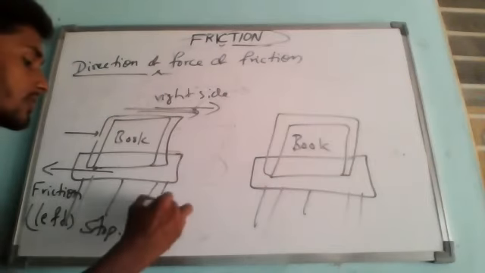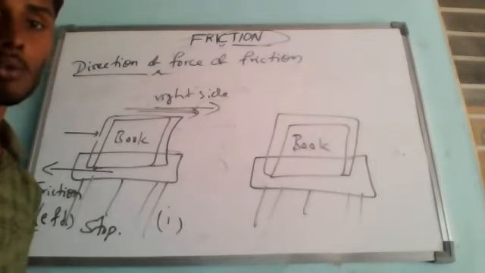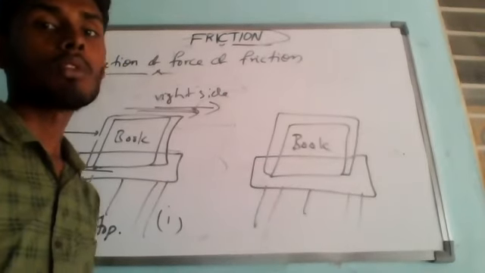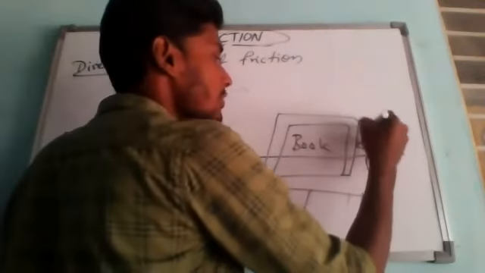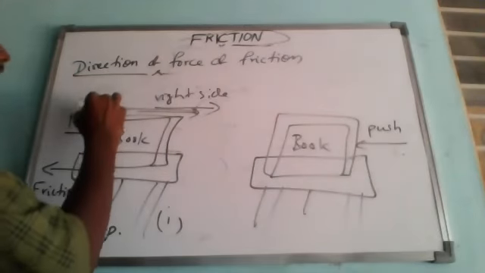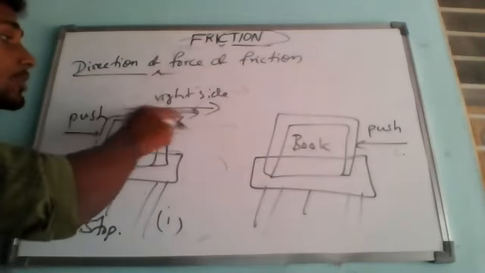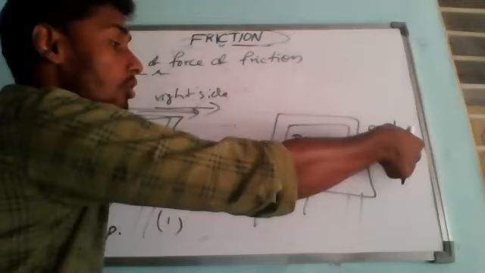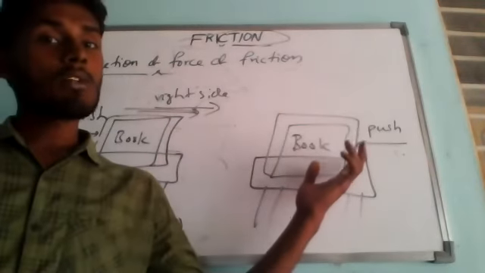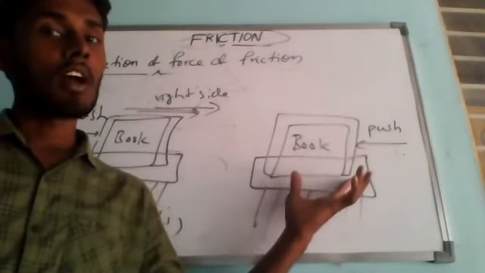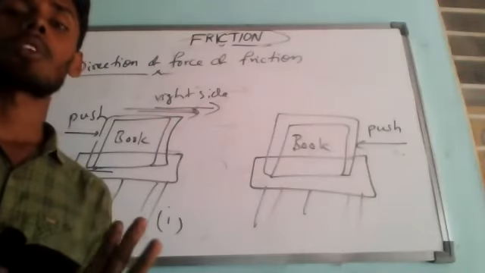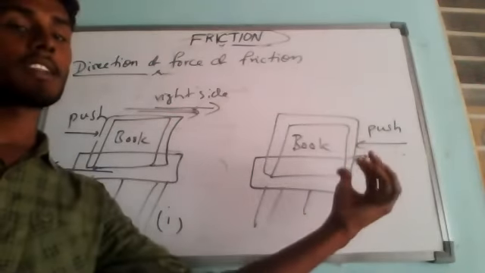Now let me imagine this is figure 1. Now let me come to figure 2. Now let us give a push to the book towards the left side. In both cases I'm giving a push only. Here also a push and here also a push. In this case the push is towards the right side, and in this case the push is towards the left side. The force of friction always acts in a direction opposite to the direction of motion of the object. That we know. Now let us take the second case.